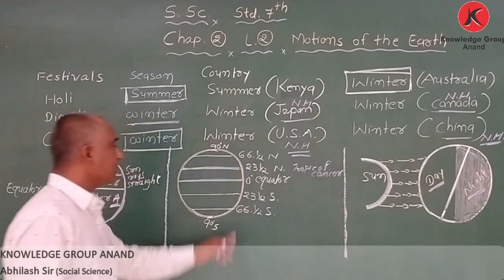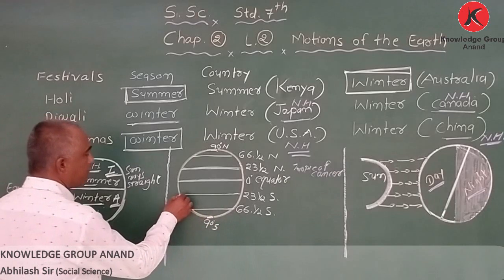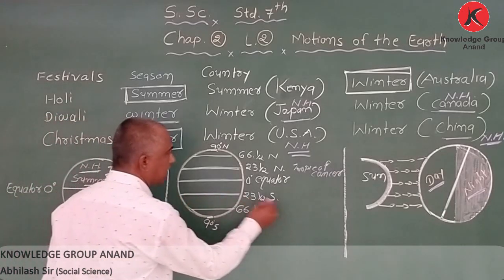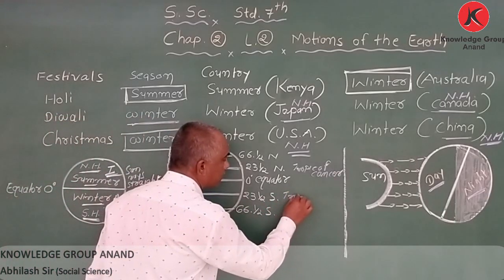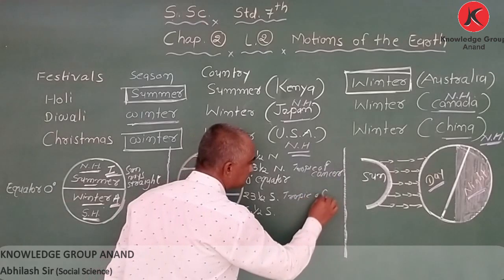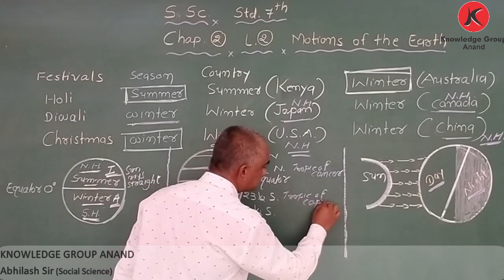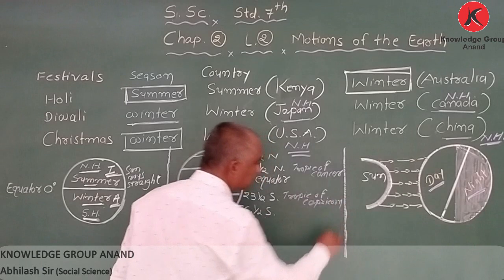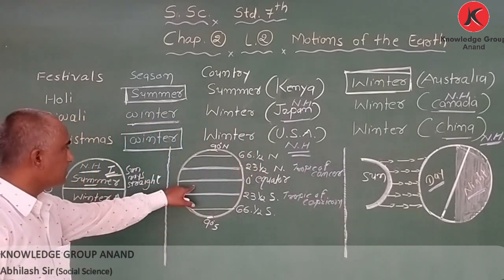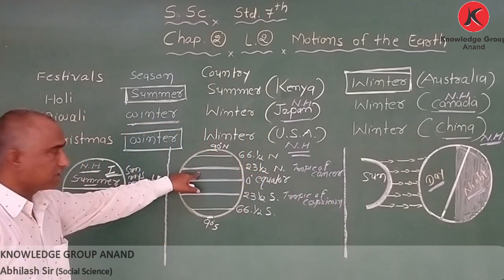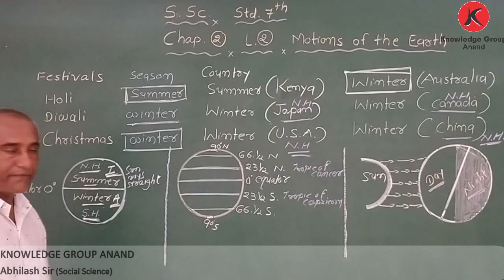And 23.5 degree south is called the Tropic of Capricorn. Got it? So equator, Tropic of Cancer, Tropic of Capricorn.